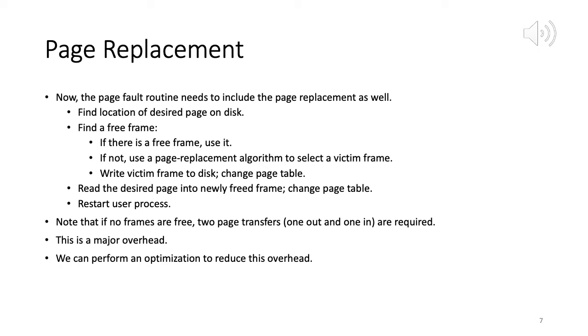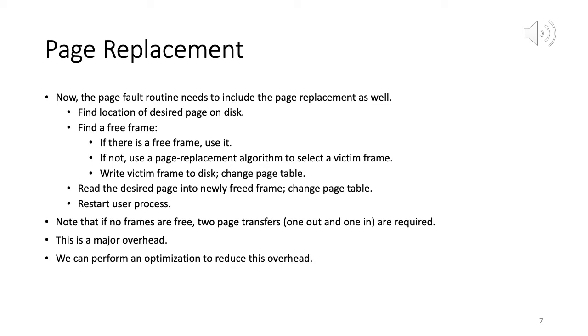Once you decide the victim frame, write that victim frame back to disk, change the page table, read the desired page into the newly freed frame, change the page table, restart the user process. Okay, so all this should be clear. So one performance overhead we note is, if no frames are free, 2 page transfers are required, one out and one in, right?